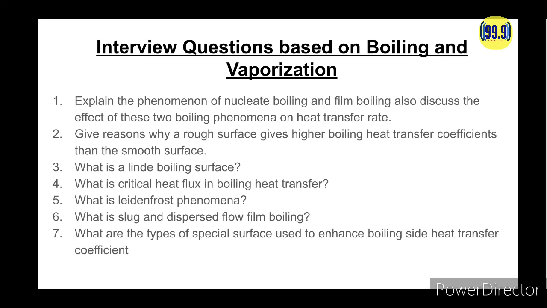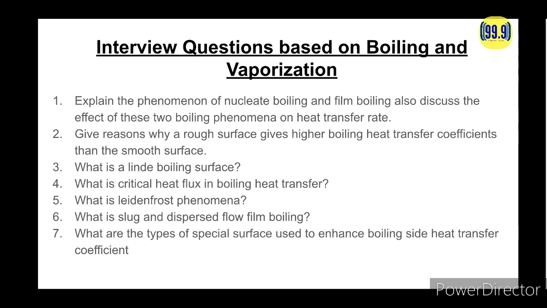If we talk about dispersed flow film boiling, the region is characterized by the existence of discrete liquid drops contained in a continuous vapor flow. So this flow region may be defined as dispersed flow film boiling, liquid deficient heat transfer, or mist flow.